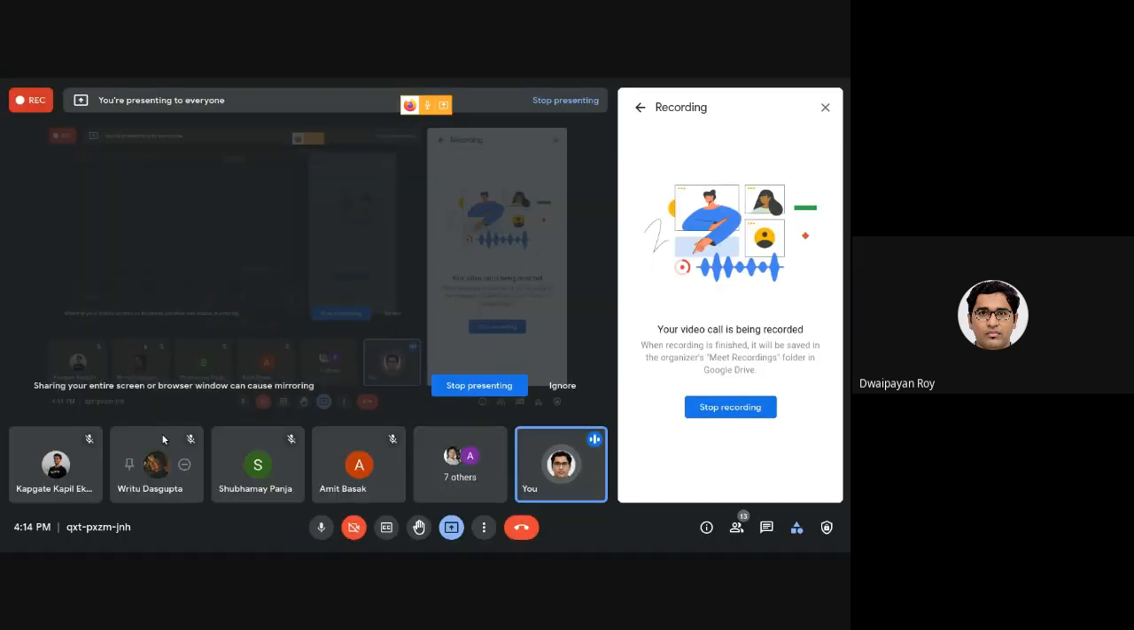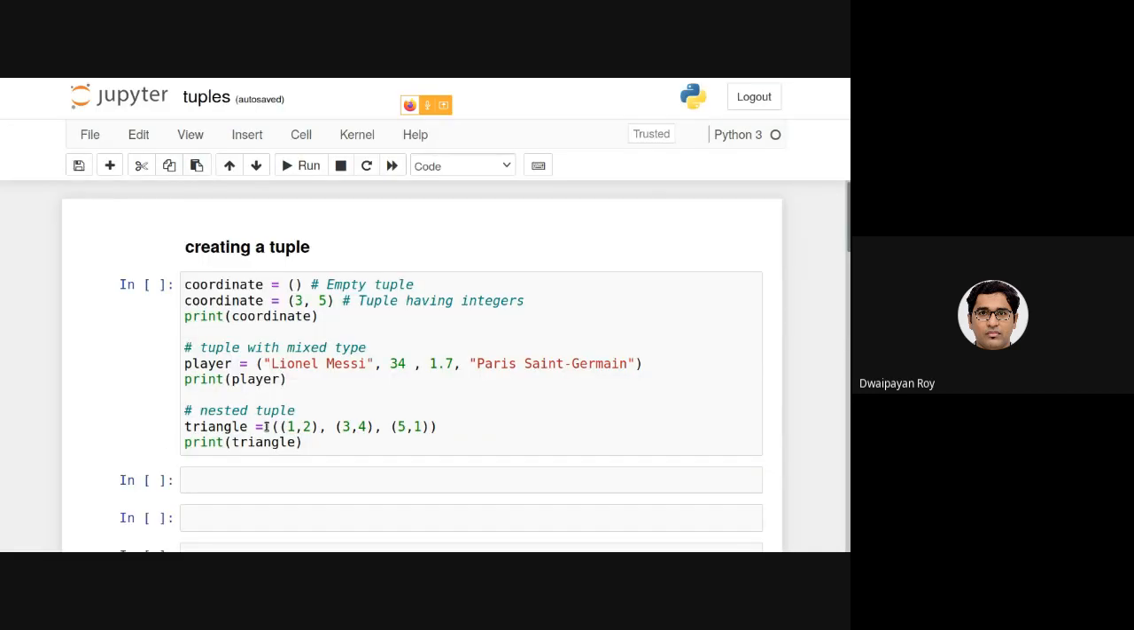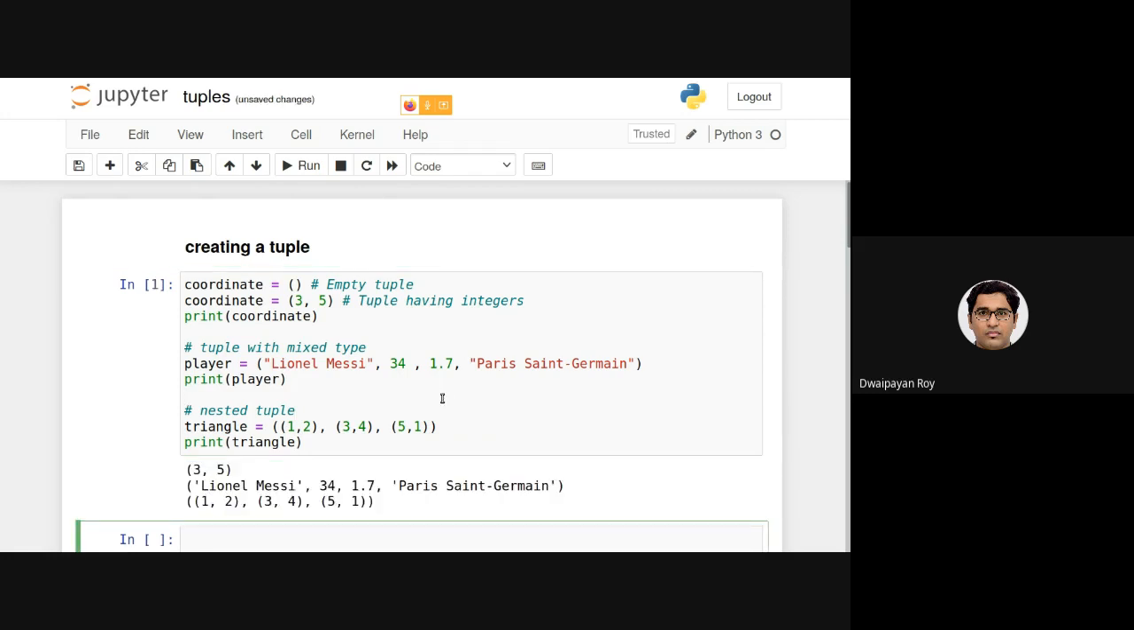Now let's look at the corresponding codes. So here, as I have said, this is an empty tuple. And if I print this, it will be printed in the same way. Let's just execute it and it will be clear. So as you can see, this is being printed by this. This is being printed by the second print statement and so on.